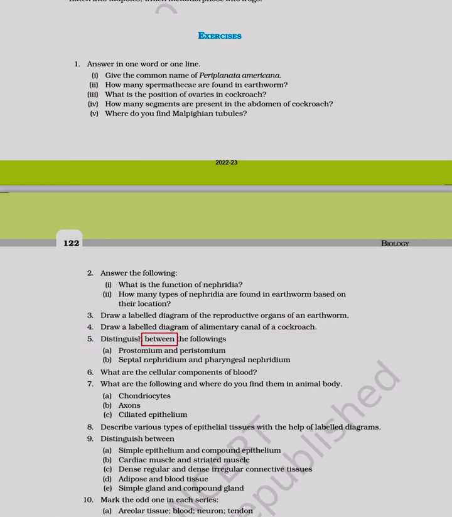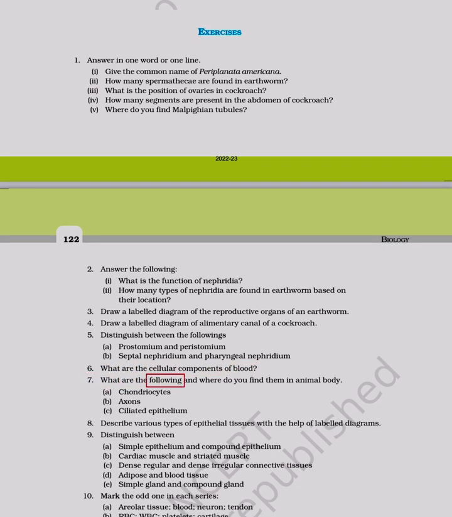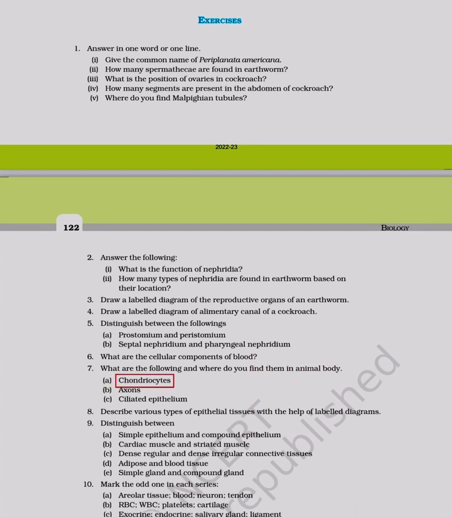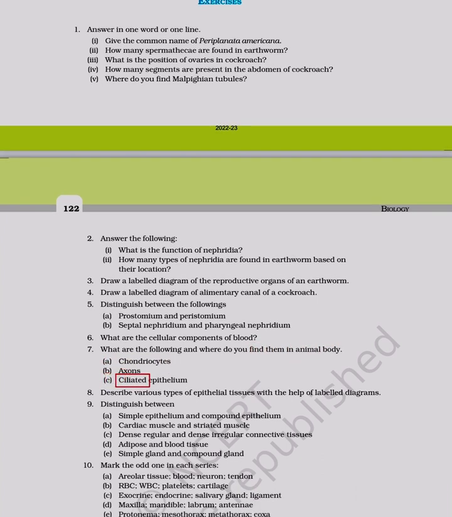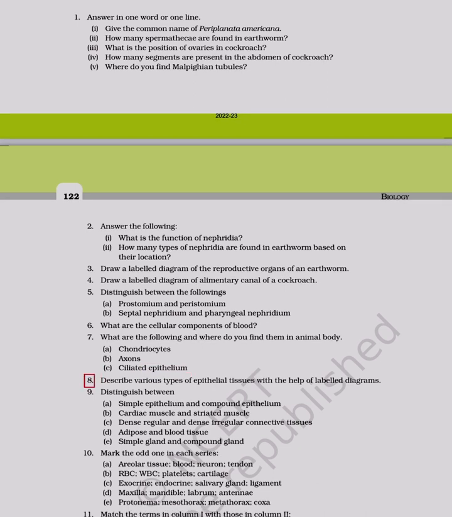5. Distinguish between the following. A. Prostomium and peristomium. B. Septal nephridium and pharyngeal nephridium. 6. What are the cellular components of blood? 7. What are the following and where do you find them in animal body? A. Chondriocytes. B. Axons. C. Ciliated epithelium. 8. Describe various types of epithelial tissues with the help of labeled diagrams.